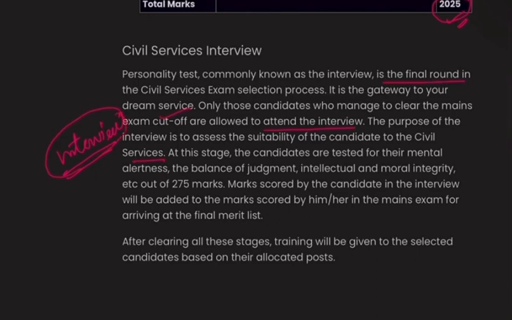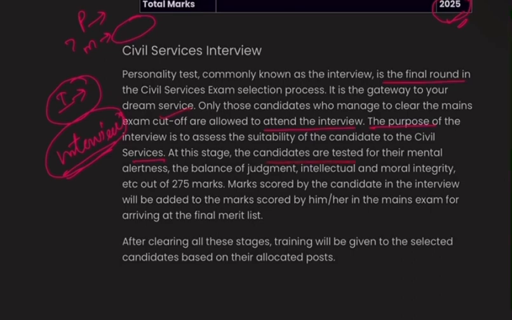See, whatever you have studied, whatever knowledge you have, has been checked in your prelims and mains. Prelims mainly judges your knowledge level; mains mainly judges how you deal with your knowledge, the present situation and the future situation, how you will deal with those situations with the help of your knowledge, okay. And in the interview they mainly judge our situation handling capacity, that is how we react to a certain type of situation. But according to me, they actually judge how we are dealing with the situation, okay.